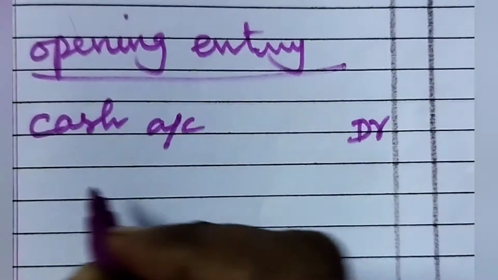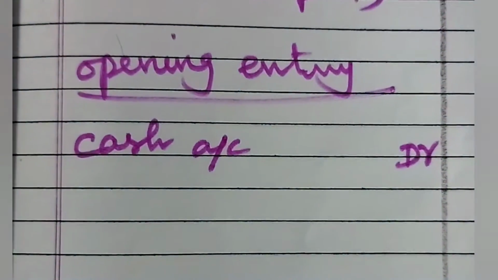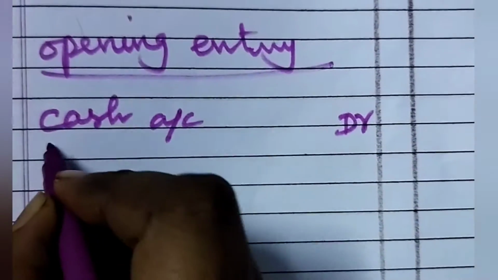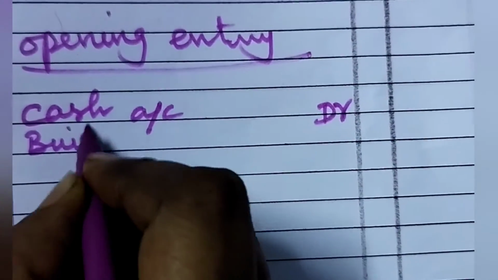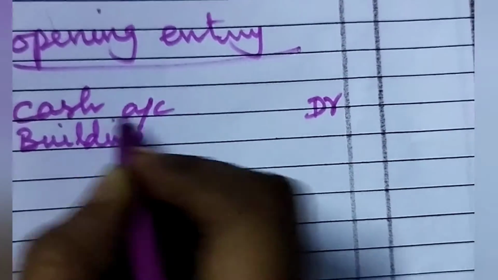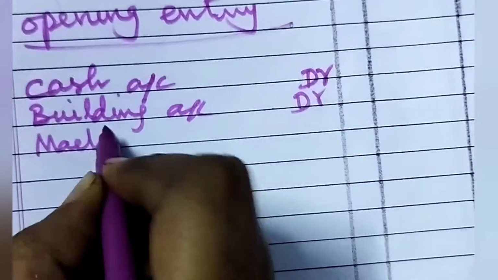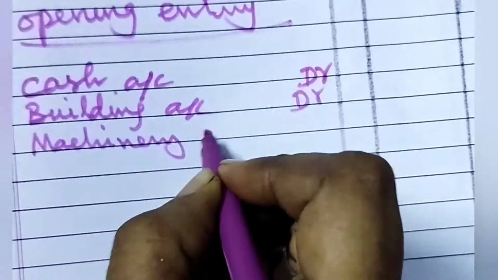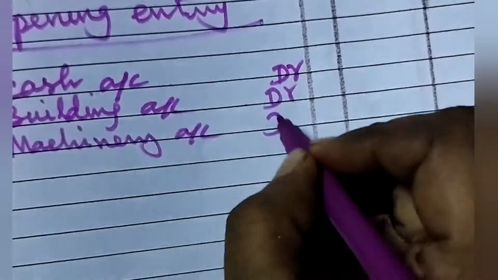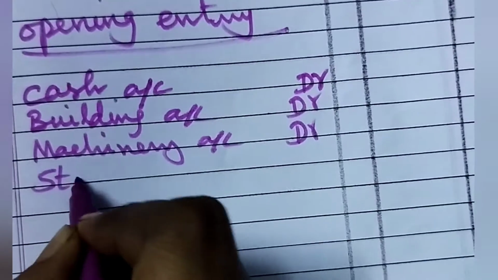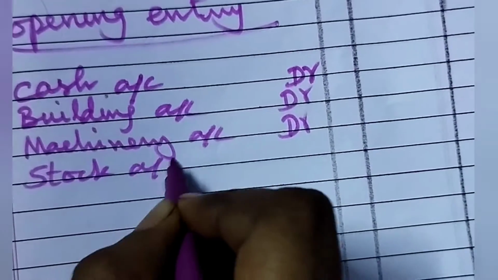Cash account debtor. Then building account debtor. Then machinery account debtor. Then stock account debtor.